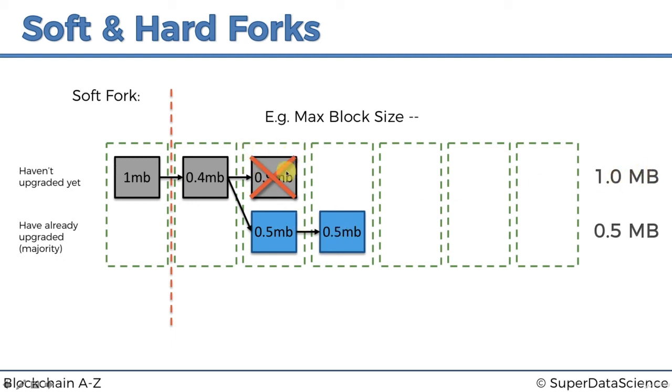And so even if this doesn't happen right away, even if you have 1-1 and then another 1-1, 1-1, eventually, because there are more miners here, this chain will be longer. Eventually the blue chain over here will be longer, and eventually this other chain will be rejected. And so the new miners will always win because their blocks are accepted by both the new and the old rules. The old miners will always lose because their blocks are not accepted by the new rules, and there are fewer of them, fewer of the miners.